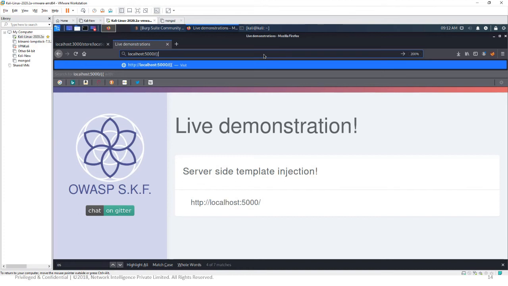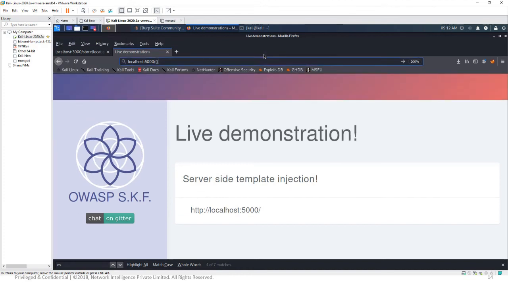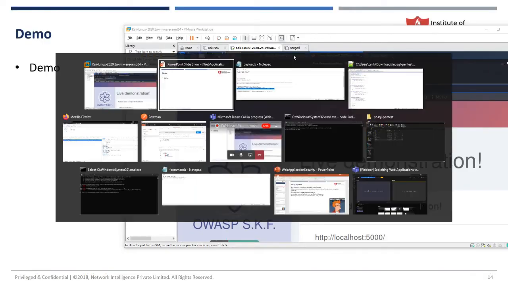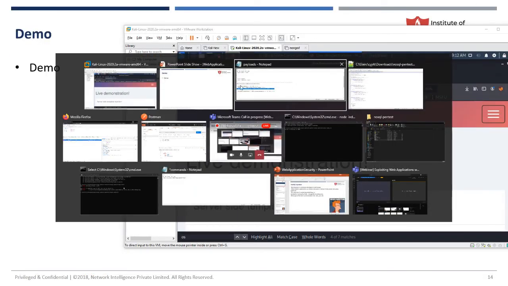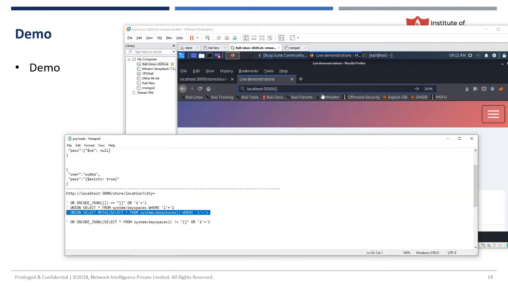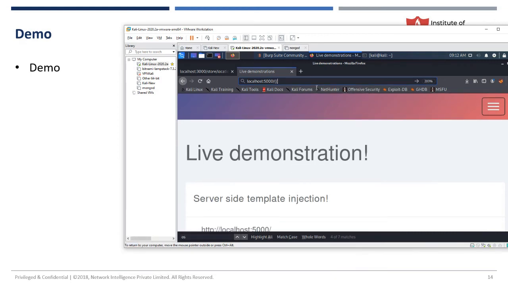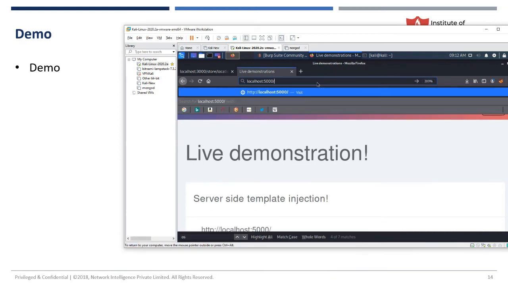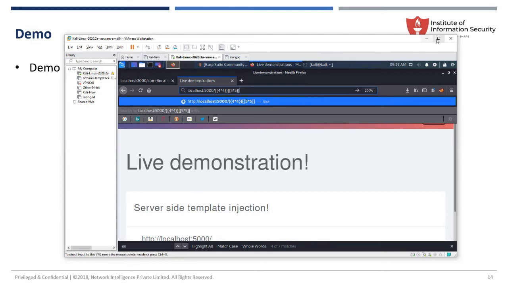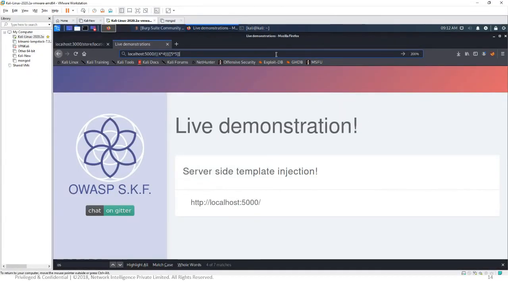Let's try the first one. I'm trying 4 into 4, and in that we are trying 5 into 5. You can get the same payloads which are present in the different payloads on GitHub. You can try and see whether it is working or not.